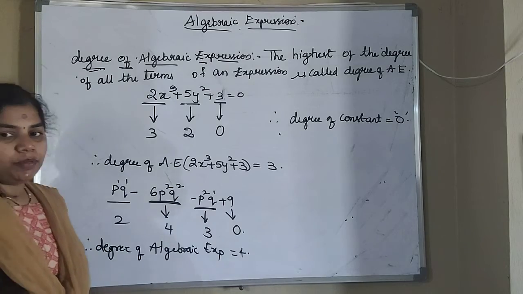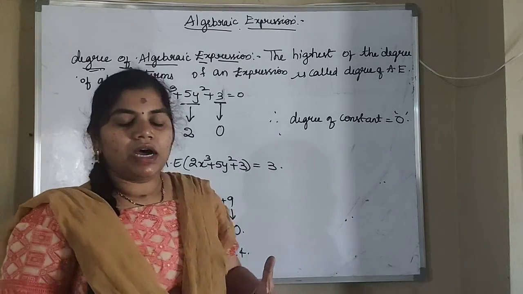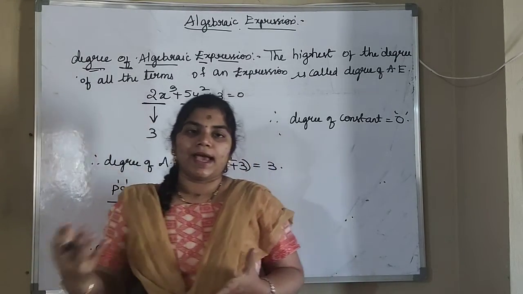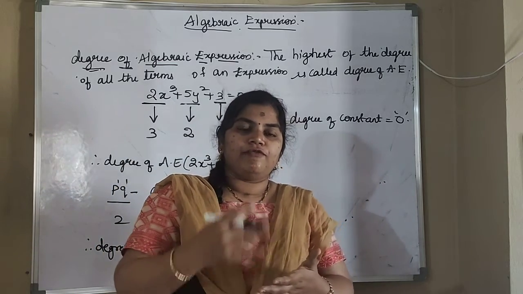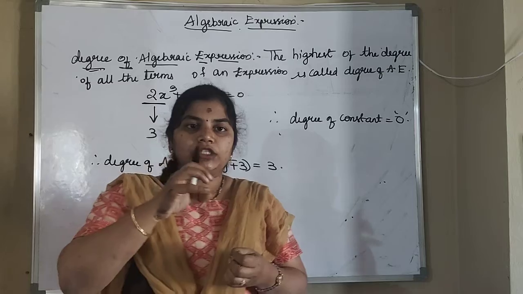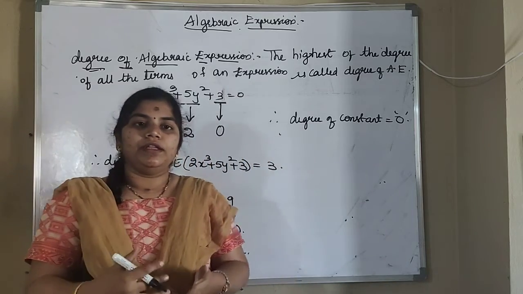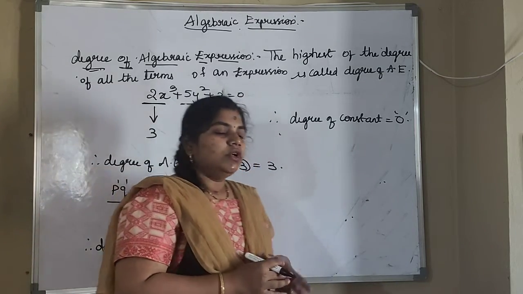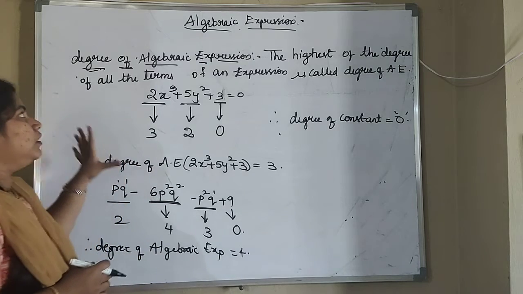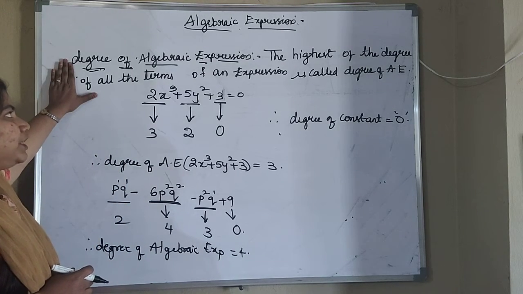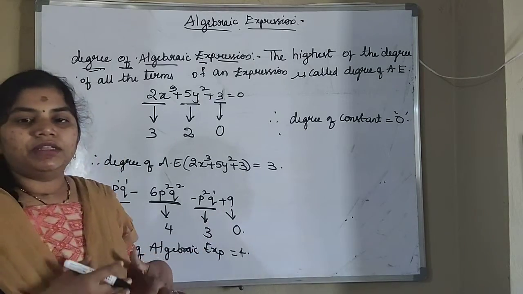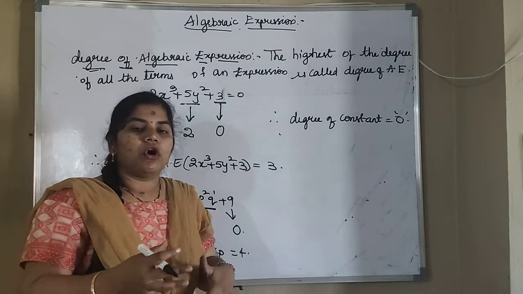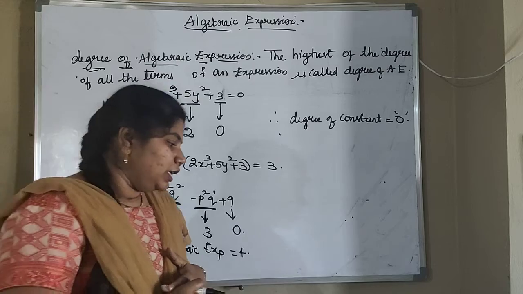We just have to pick out the highest degree for finding the degree of an algebraic expression, and for the degree of a monomial we have to add all the exponent values. So for an algebraic expression we take the highest power, and for a monomial we add all the exponent values.